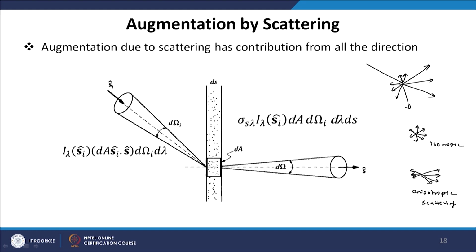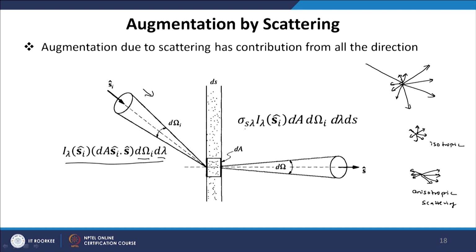For our interest, let us say we have a radiation ray coming from a certain direction S I within a solid angle d omega I. The total amount of energy within this ray, as per the definition of intensity, is I lambda S I times projected area times solid angle times the small wavelength. This is the total amount of energy coming from a certain direction.